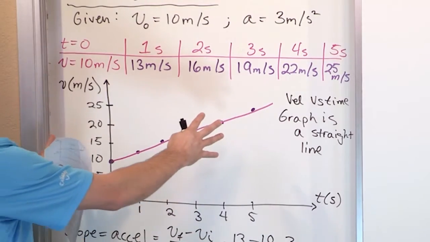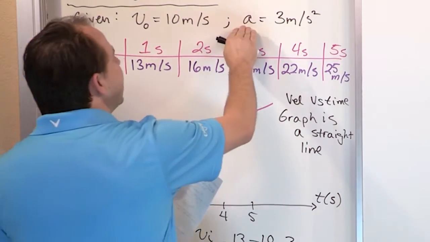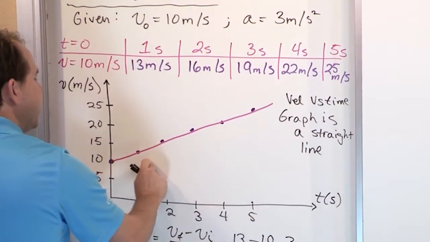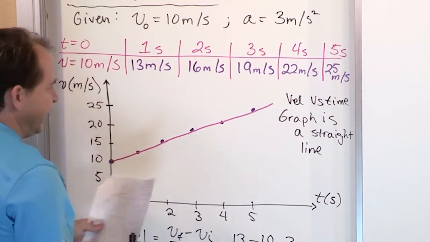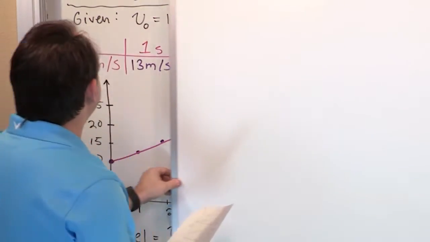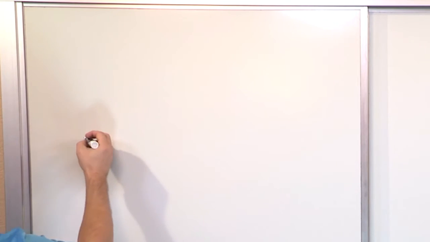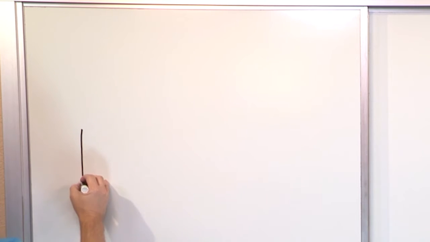Let's take this graph. Now we have proven to ourselves that motion with a constant acceleration is a straight line velocity graph. Let's go over here to this board and start over a little bit. We're not going to start over like crazy, just a little bit. What I'm going to do here is draw, as best I can,